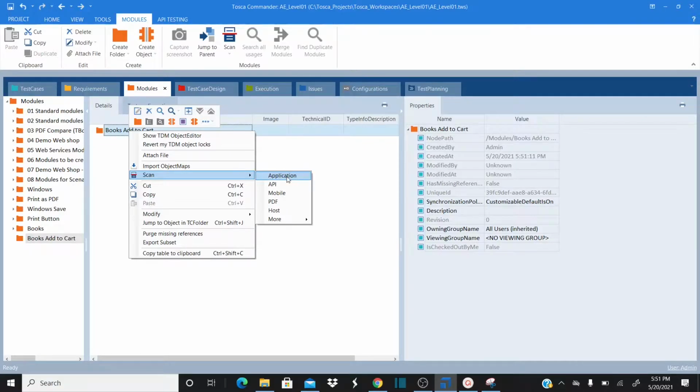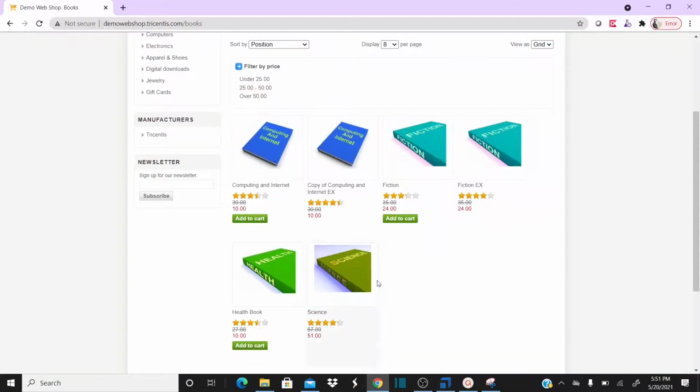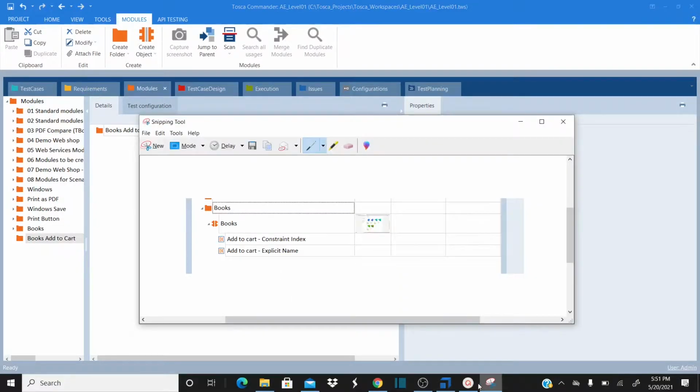Okay, so before scanning, let me explain one thing. I'm going to add 2 controls here. I'm going to add the same add to cart control twice. Okay, why? Let me show you. I'm going to add the add to cart control like this and also like this. What is the difference between these two? My first add to cart control is named constraint index, correct?